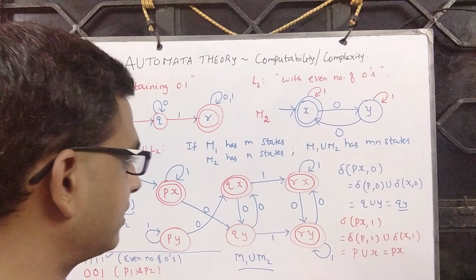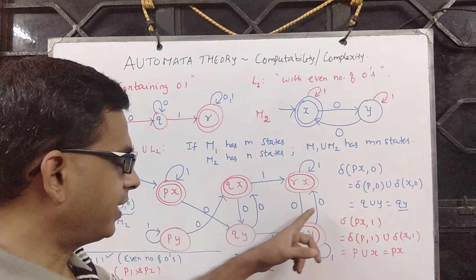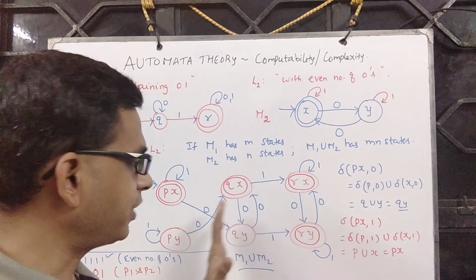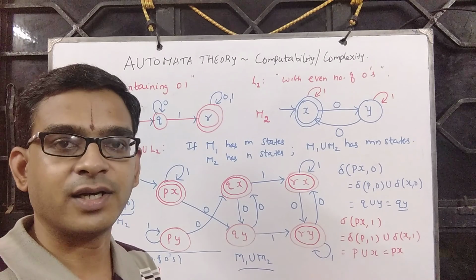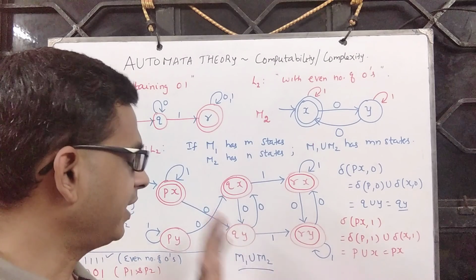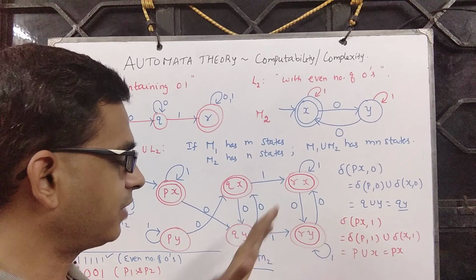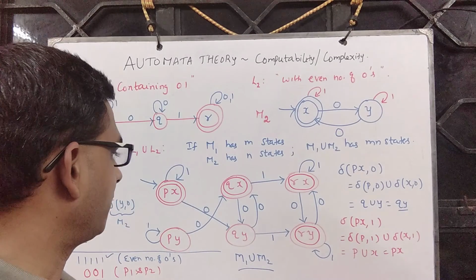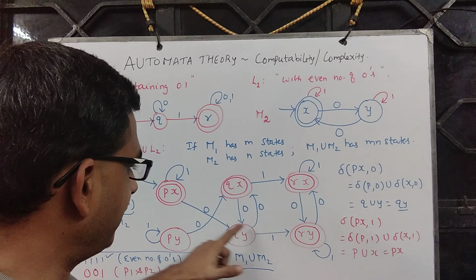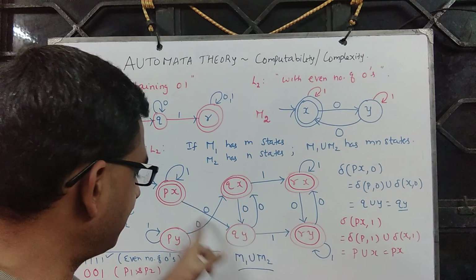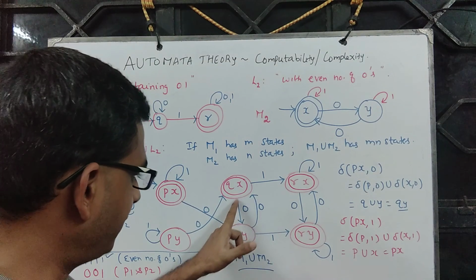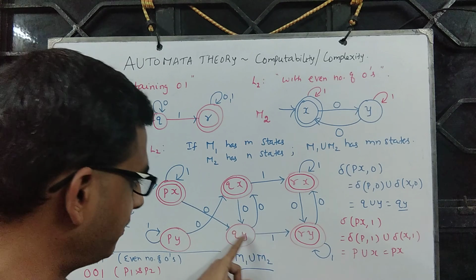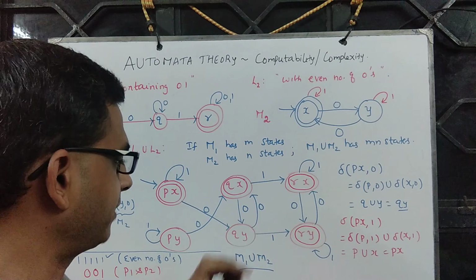The only thing is, whenever we read a 0, we ensure that a corresponding 0 is read before, meaning an even number of zeros is read at any point in time. Which is why when we go here, it means we have seen two zeros. The moment you come down, you have seen an odd number of zeros. We don't accept; we have to go here to accept.